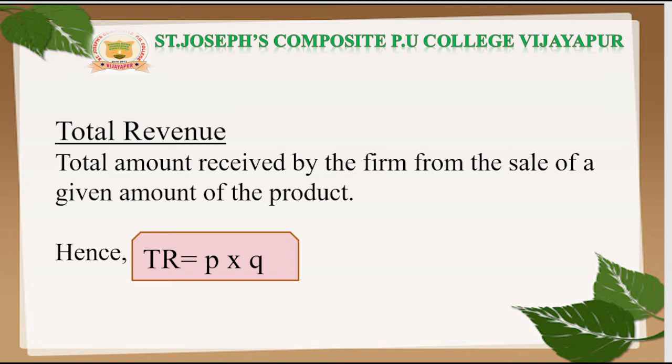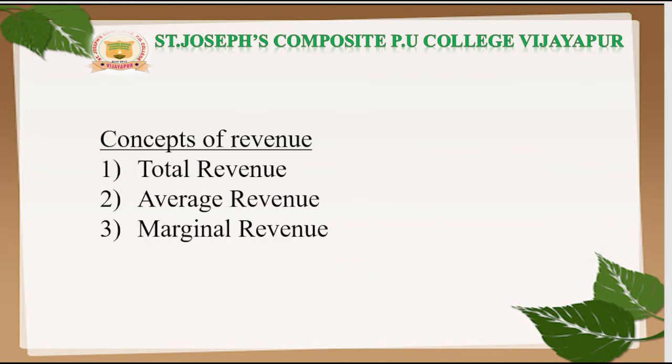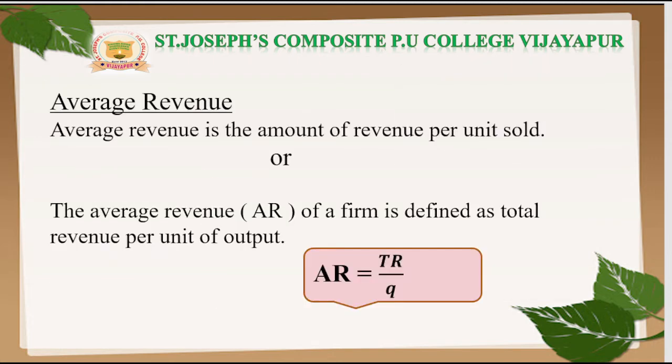Total revenue is the total amount received by the firm from the sale of a given amount of the product. Today we'll continue with a few more concepts of revenue, that is average revenue and marginal revenue. Let us move on to average revenue.